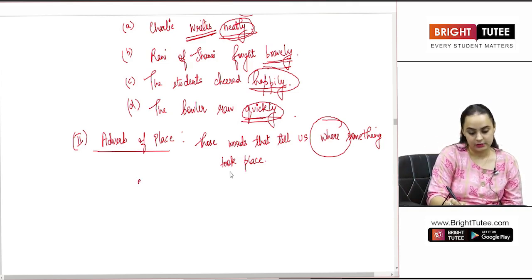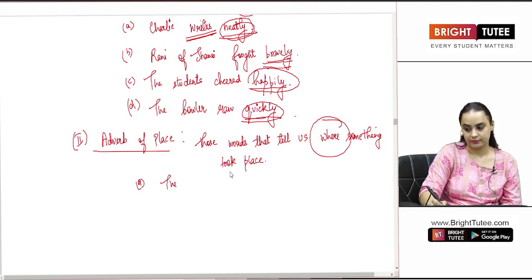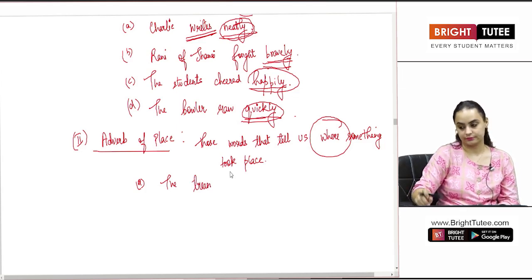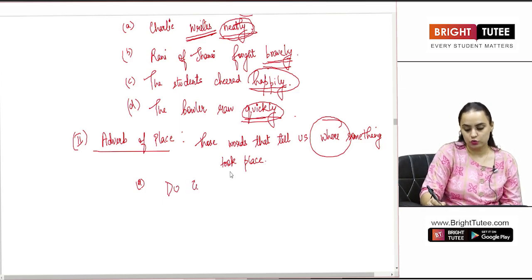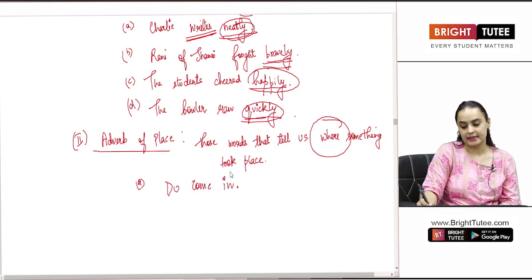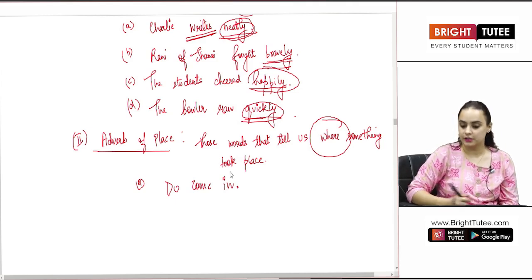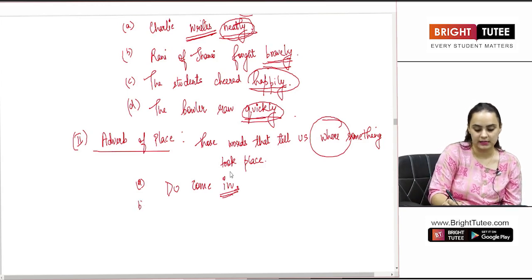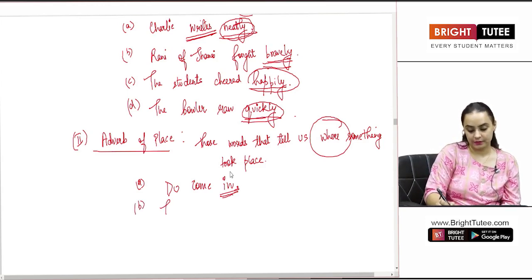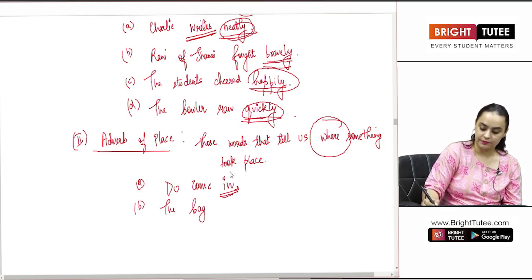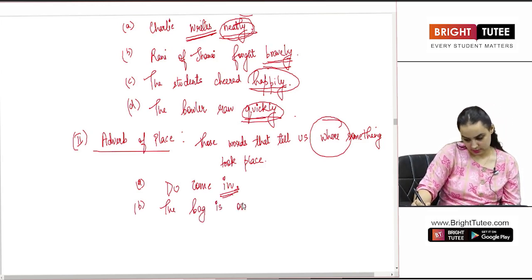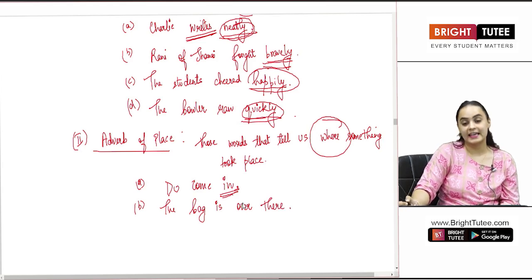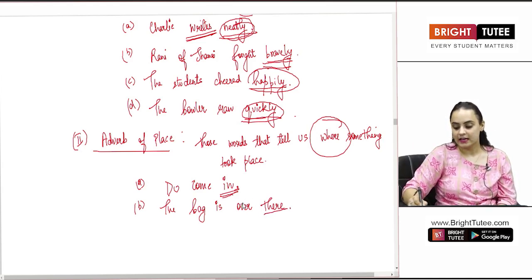For example, a simple instruction, if I give you, do come in. Where am I asking you to come? In. So this is the place where the speaker is asking to come. If I say the bag is over there. Where is the bag? There.